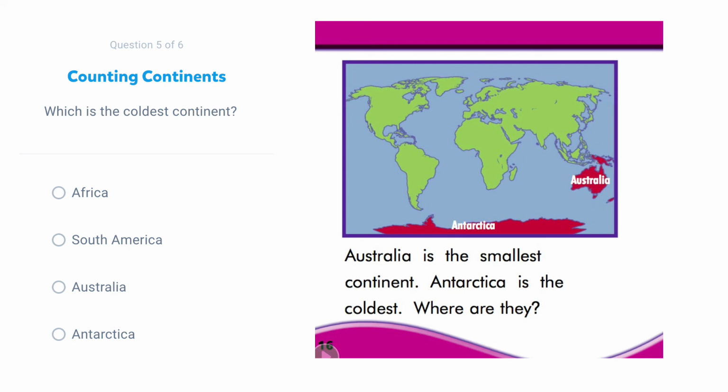So I remember they talked about one that was the smallest and one that was the coldest, but I can't remember which is which. So I'm going to go back to the book and look here on page 16. It says Australia is the smallest continent. Antarctica is the coldest. So that's how I'm going to know out of my answer choices that Antarctica is the correct answer.